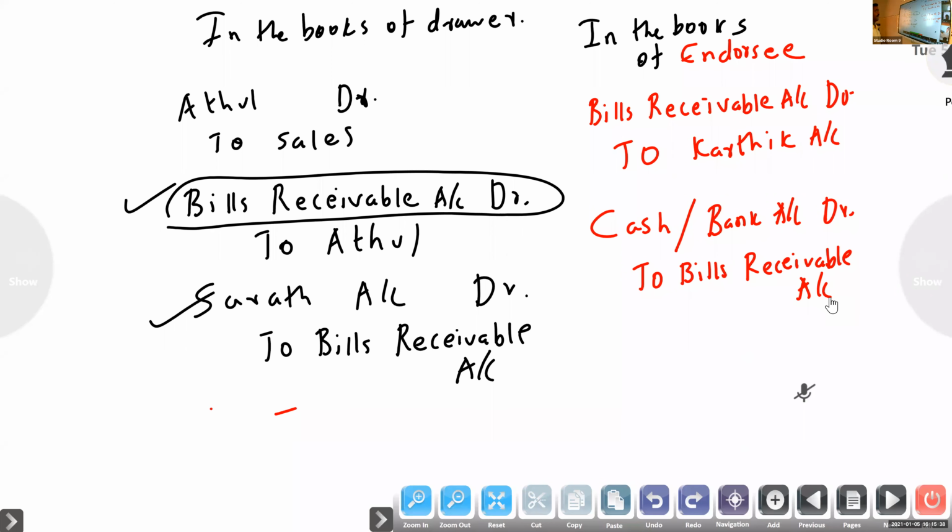First he received a bill from Karthik: bills receivable account to Karthik. Then at the time of maturity, he will get the amount of bills receivable. So cash account to bills receivable.